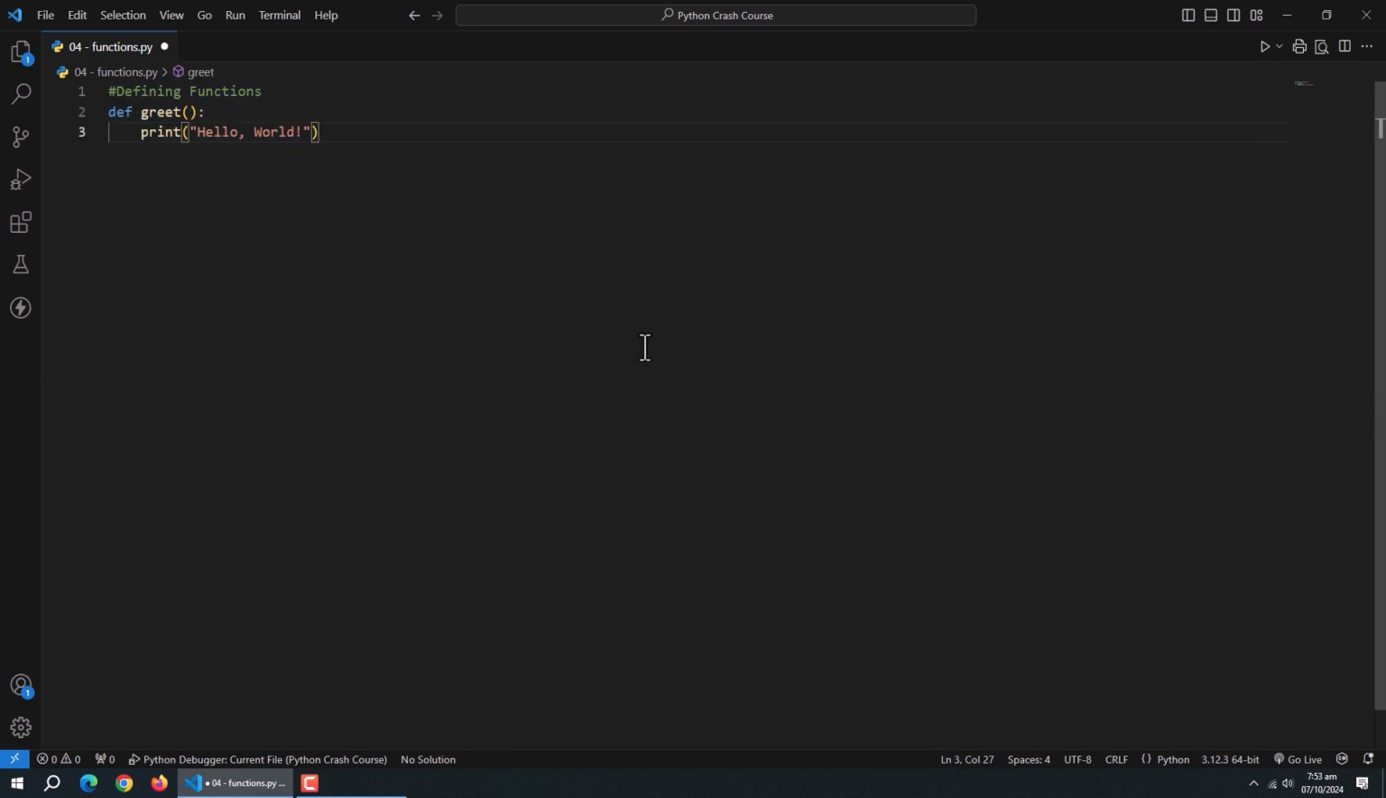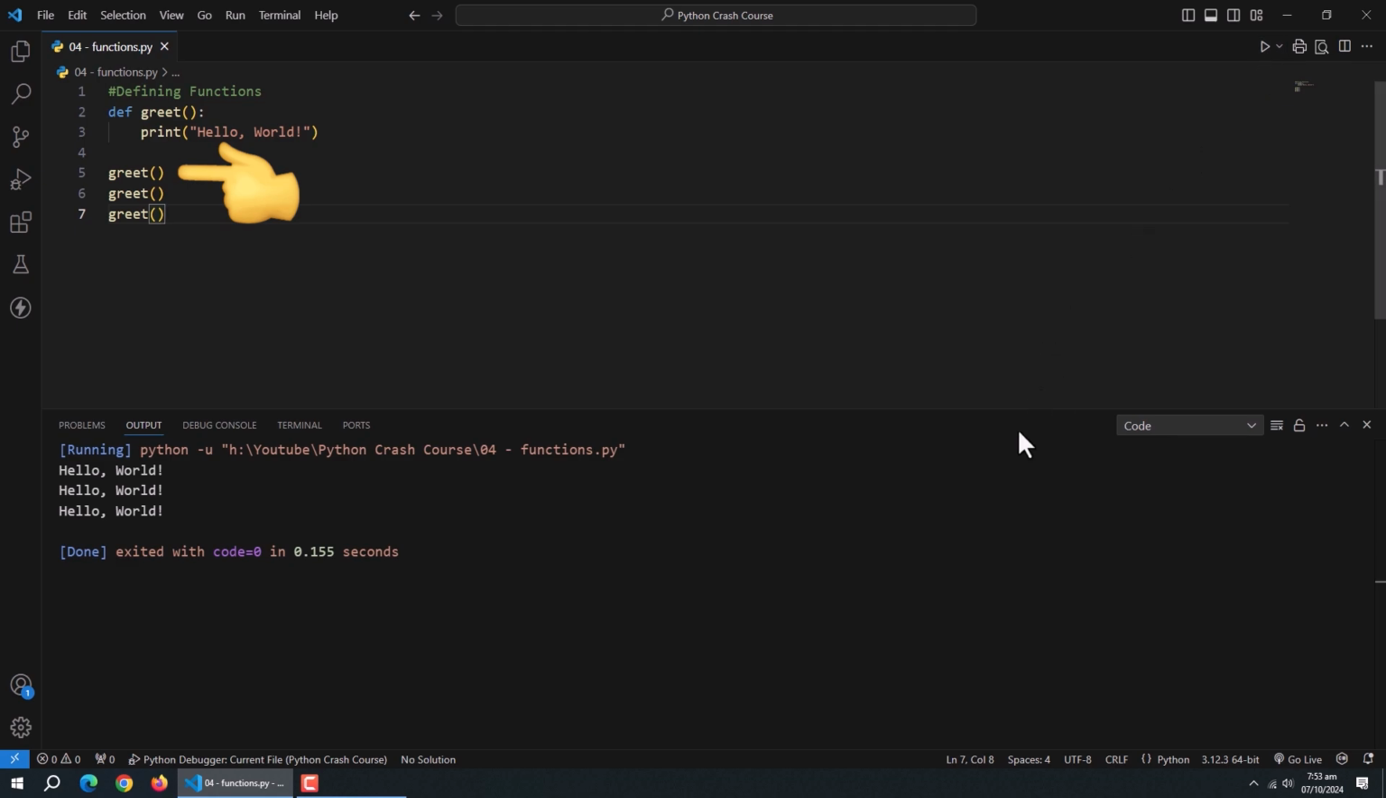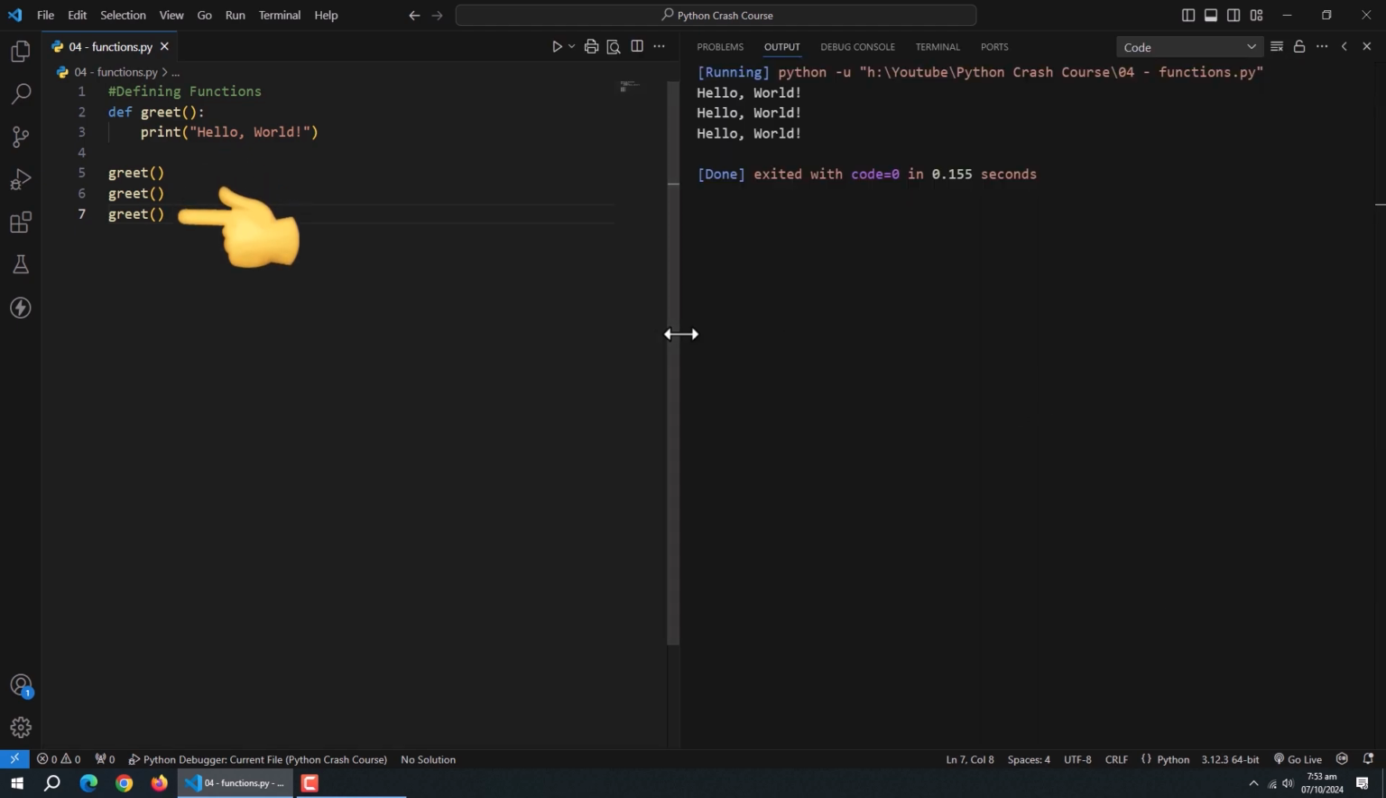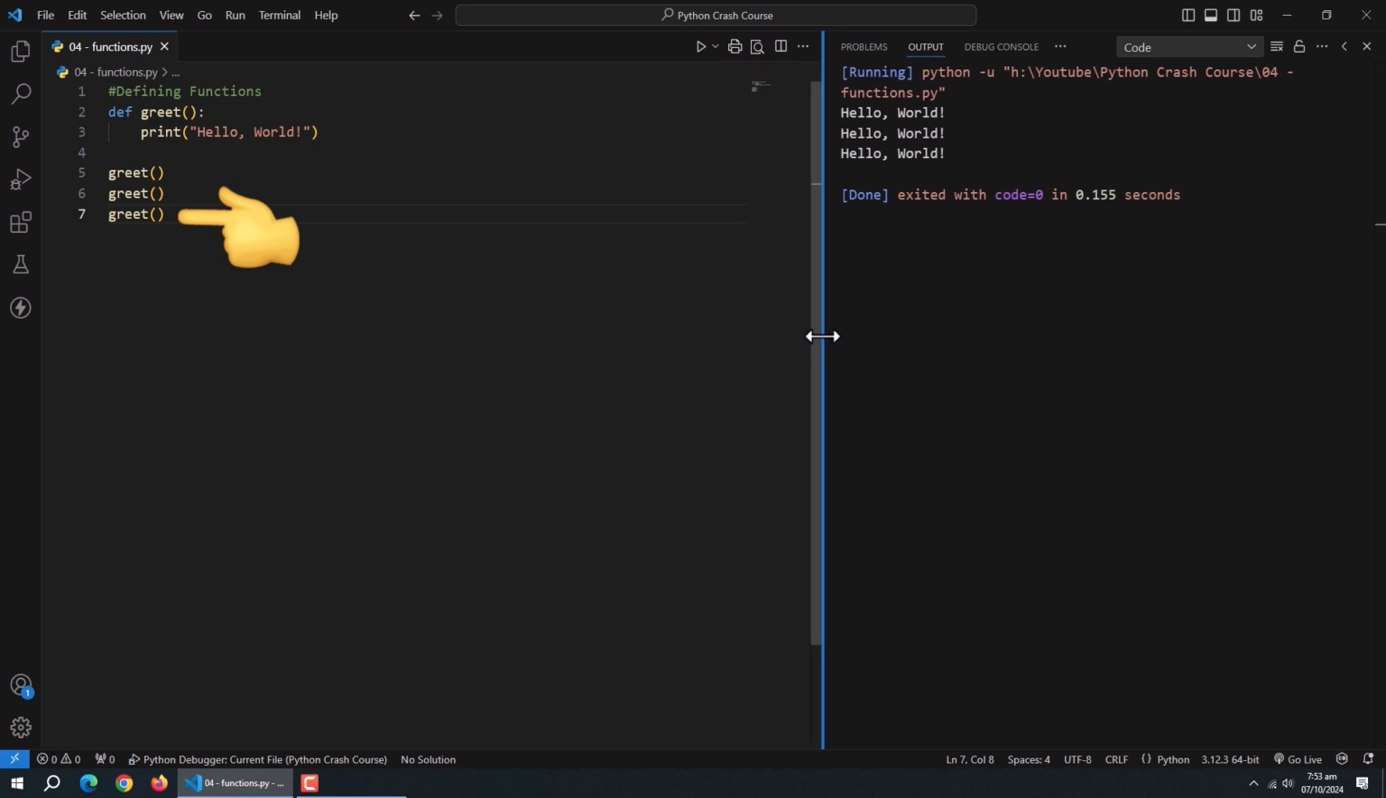In Python, we define a function using the def keyword, followed by the function name and parentheses. For example, here we defined a function using the def keyword and named it greet. Inside it, we are simply printing a message. To use this function, we simply have to call this method. We can call this method multiple times to get the output without writing the same code over and over again.